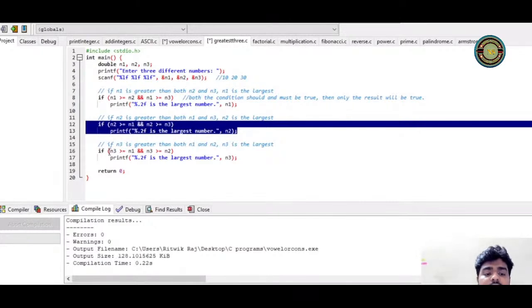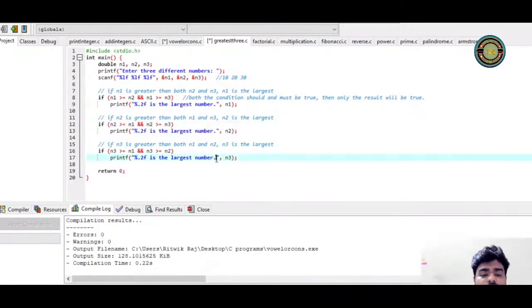Let's move to the next one. n3 is greater than or equal to n1. Good. n3 is greater than or equal to n2. That is also good. That means this will be the output, right? So what are we putting out? We are putting out 30 is the largest number.